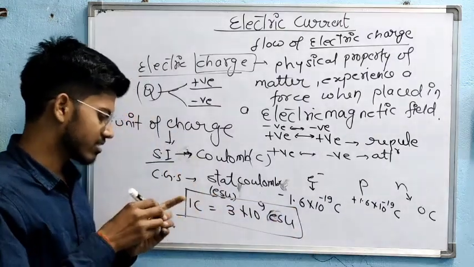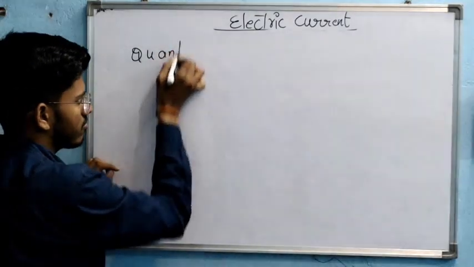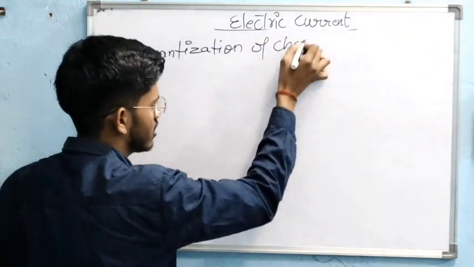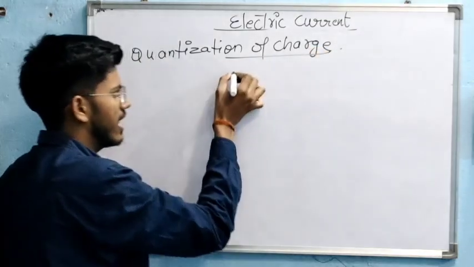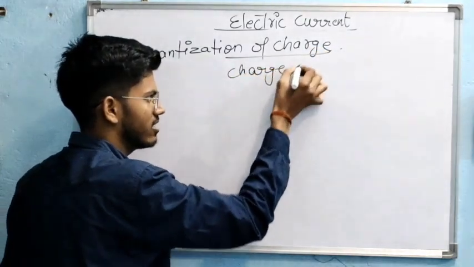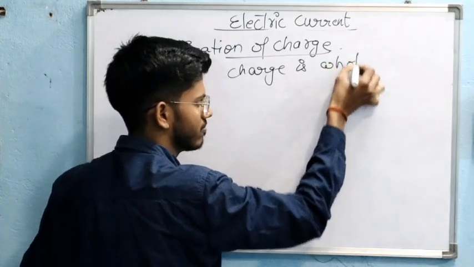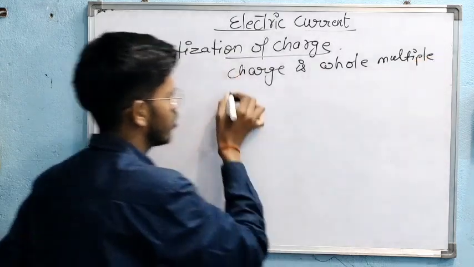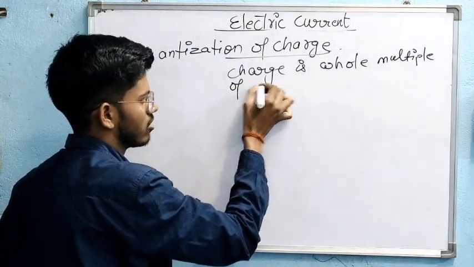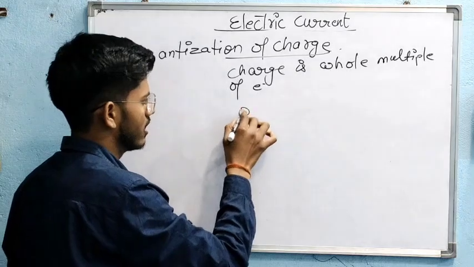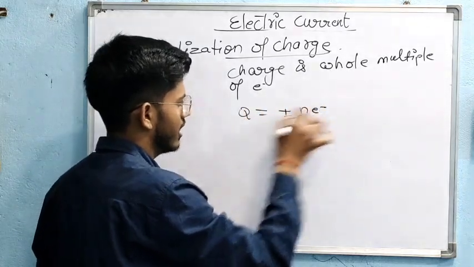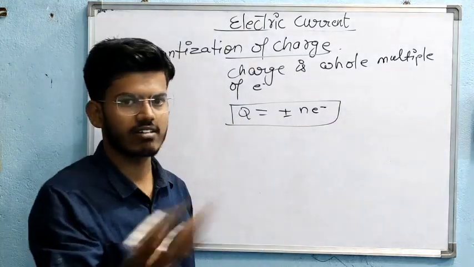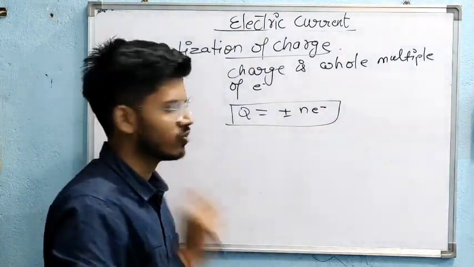Here we discuss quantization of charge. Electric charge is a whole multiple of the electron charge, that is, Q equals plus or minus N times E, where Q is the charge, N is the number of electrons transferred, and E is the charge of the electron.